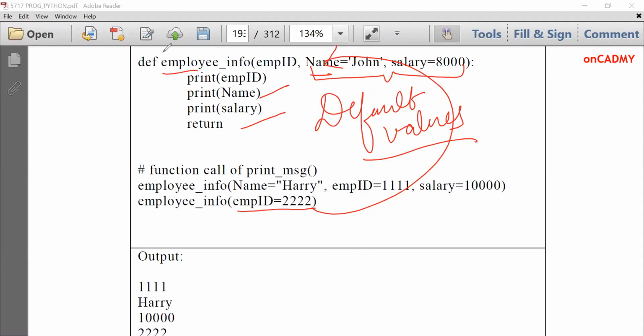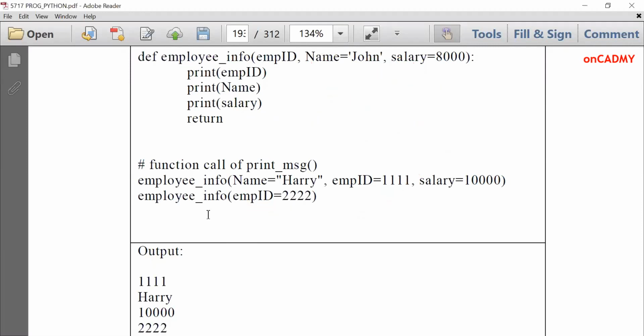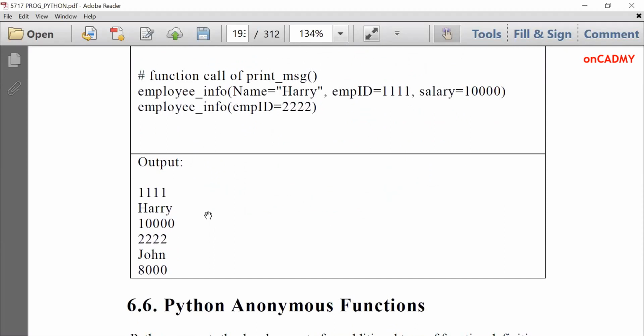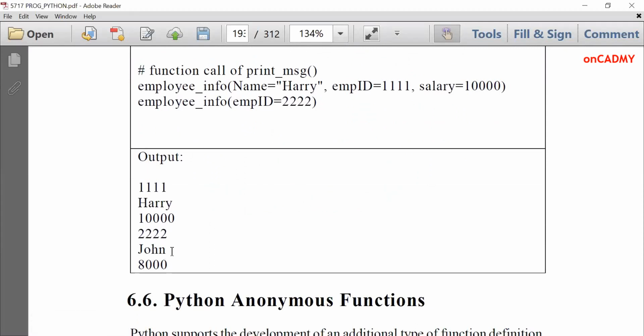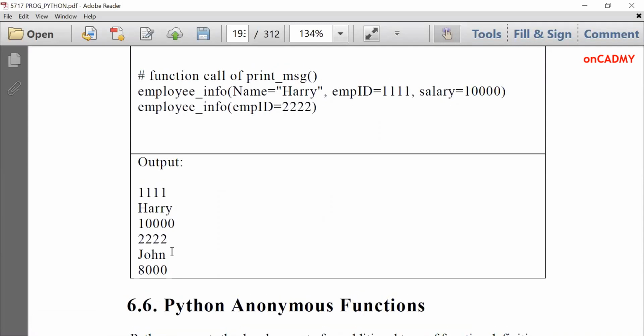All these types are very important and easy also. So I hope all of you are getting it. In this, we can see this output. So it is very clear. So this is all about different kinds of function calls with arguments: arbitrary length arguments, default arguments, required arguments, and no arguments. So these were the 5 types.